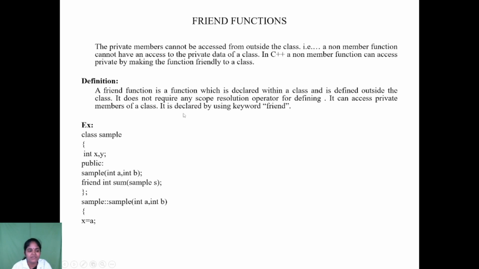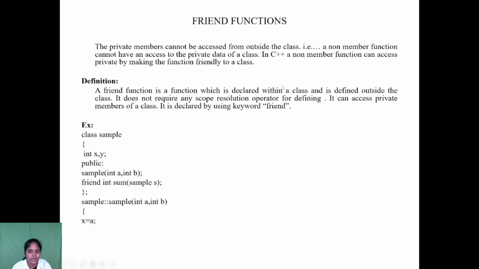What is meant by a friend function? A friend function is a function which is declared within a class and is defined outside the class. If a member function is defined outside the class, we have to use the scope resolution operator, but a friend function does not require any scope resolution operator for defining.